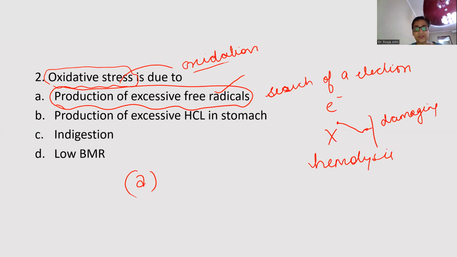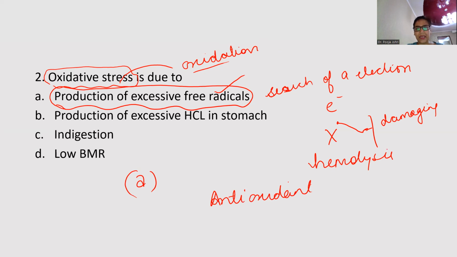So oxidative stress is caused due to the production of excessive free radicals. And all the antioxidants in our body function to prevent the formation of free radicals. There are so many antioxidants in our body.